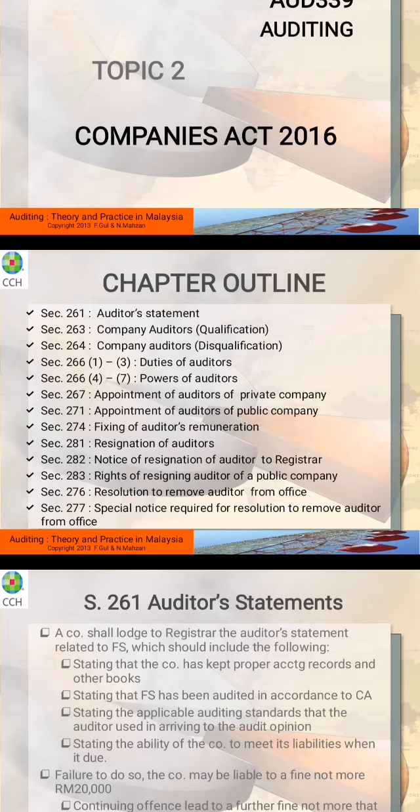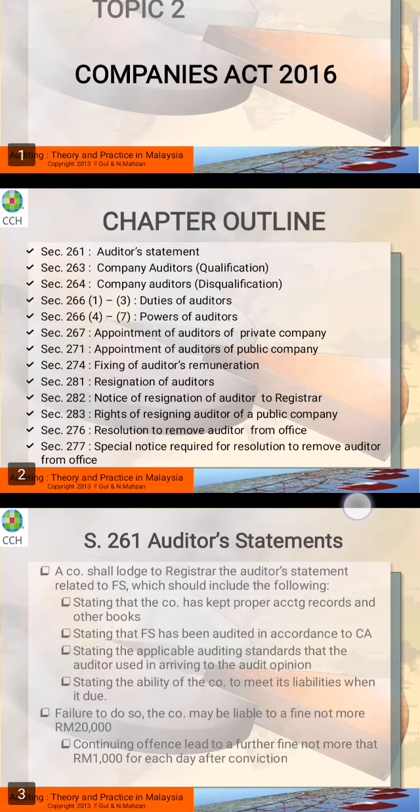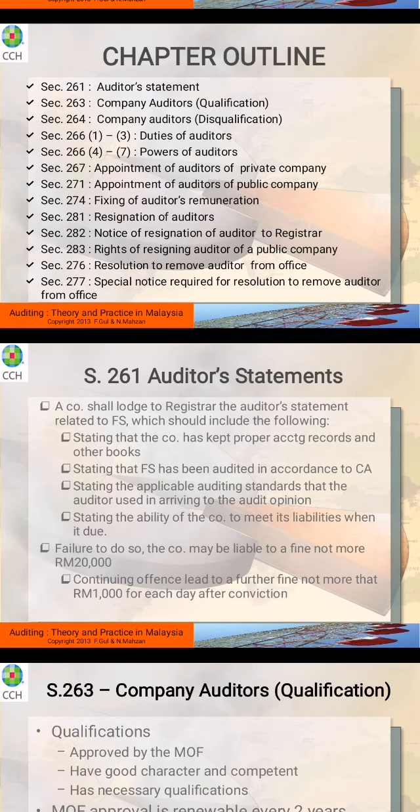And then 283 is resigning auditor of a public company. And 276 is to remove the auditor from the company. And 277 is actually related with a special notice for resolution to remove auditor from the office. Right, so now we move on one by one.